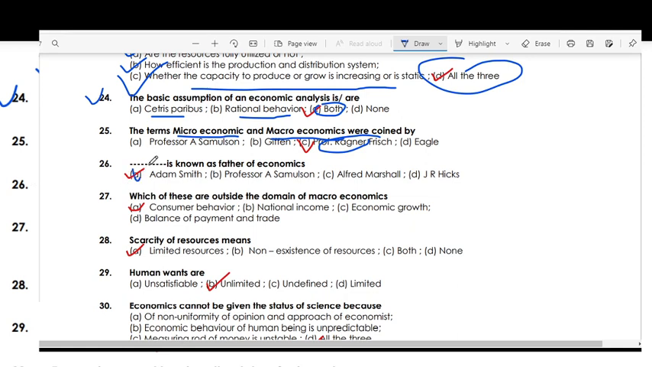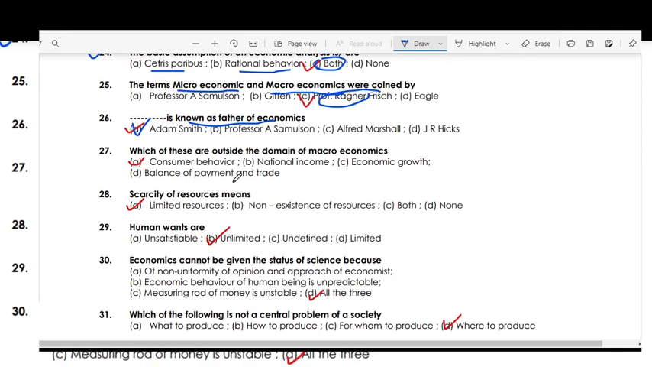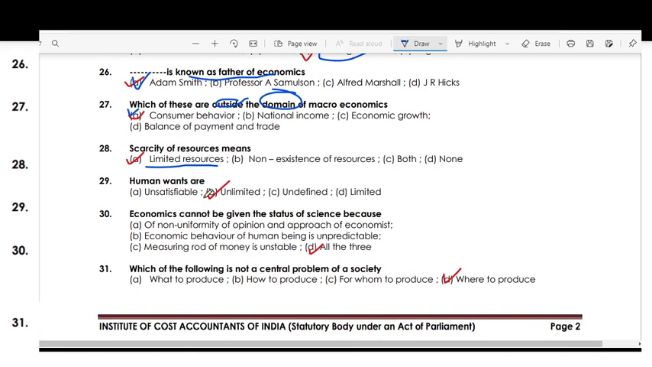Adam Smith is known as the father of economics. Which of these is outside the domain of macroeconomics? Consumer behavior is the domain of microeconomics. That is why it is outside the domain of macroeconomics. Scarcity of resources means resources are limited. Human wants are unlimited.